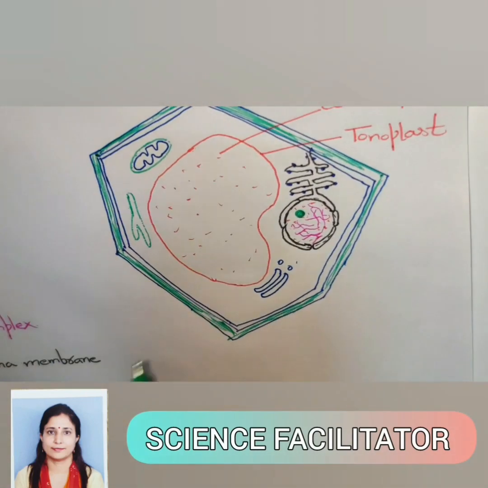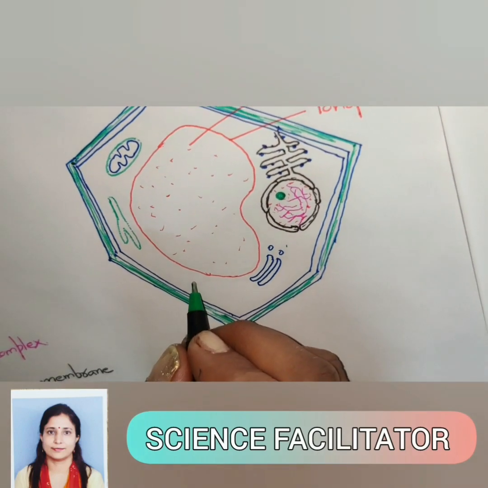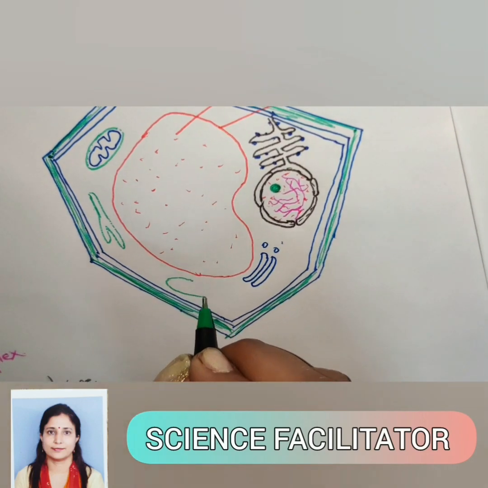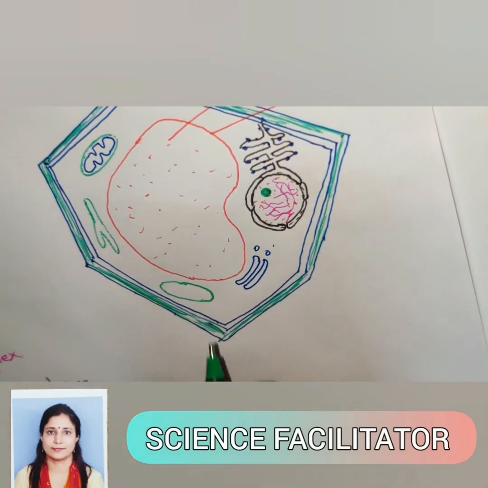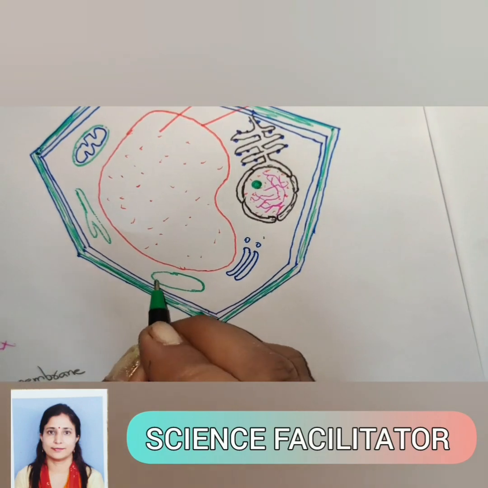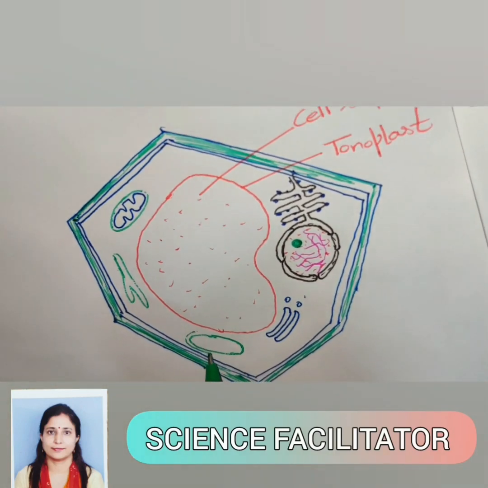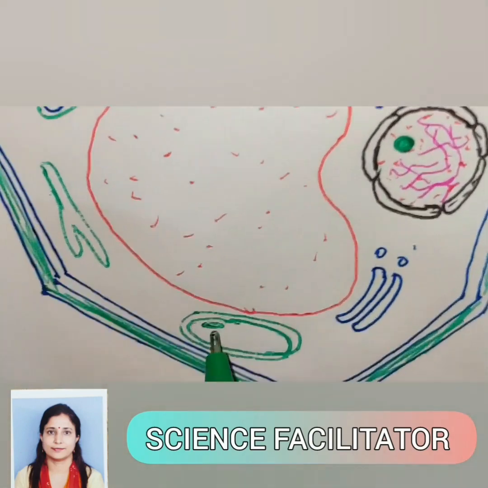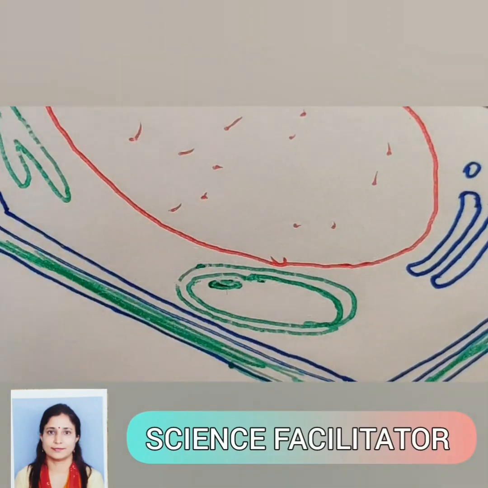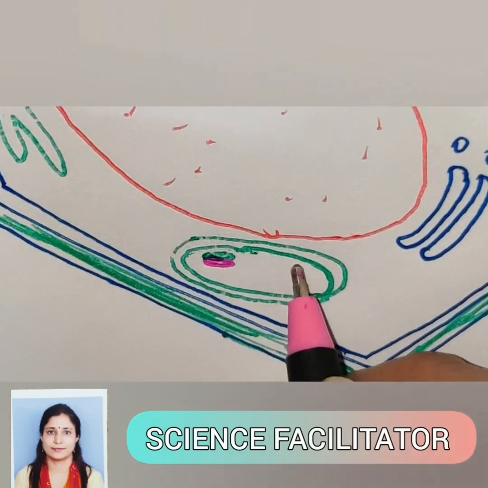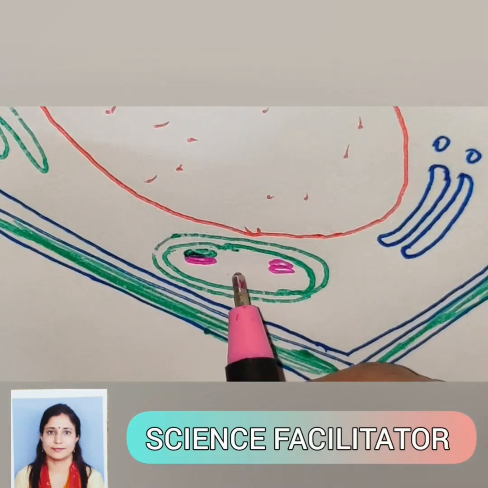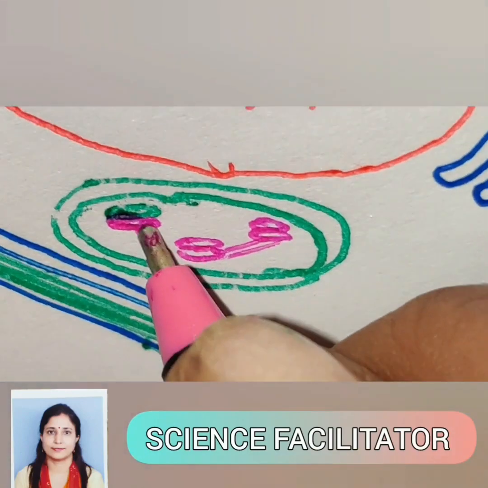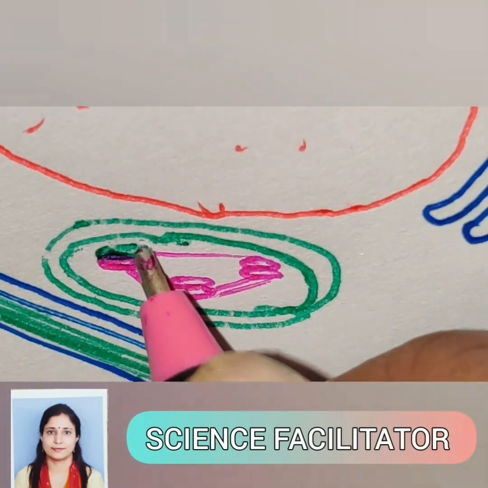And in plant cell, one main structure by which we can distinguish plant cell from the animal cell is the chloroplast. The chloroplast is also a double membrane organelle, and in the chloroplast there is a system of membranes, a stack of bags, known as the thylakoids, in which photosynthesis will take place.